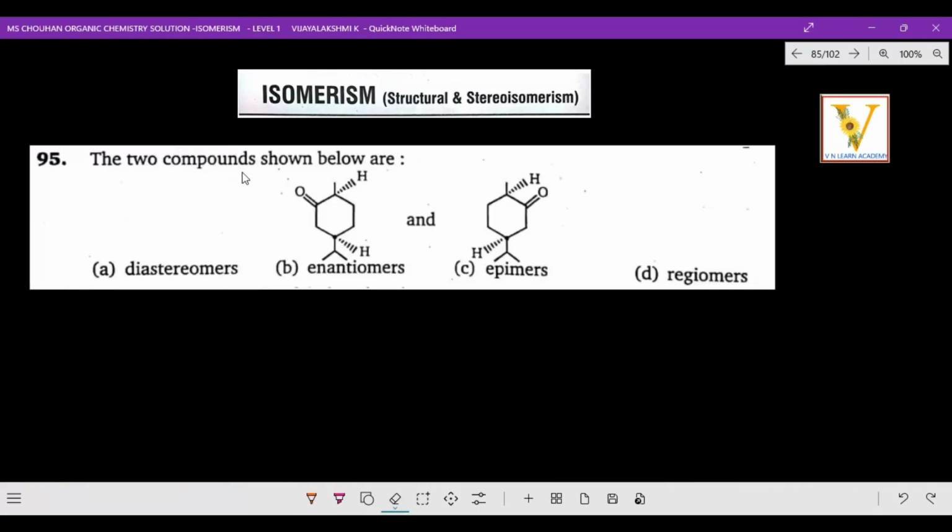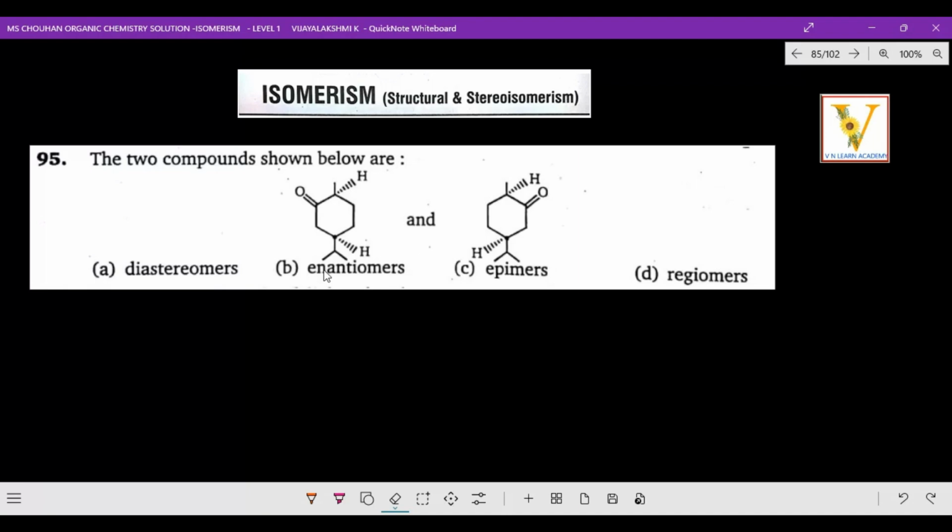The two compounds shown below are diastereomers, enantiomers, epimers, or regiomers? Diastereomers have two chiral centers, where one is fixed and the other is changing, that is, the atoms or groups attached to that chiral carbon change. That is called diastereomers. I don't think it is diastereomers here, because both are mirror images, non-superimposable mirror images.